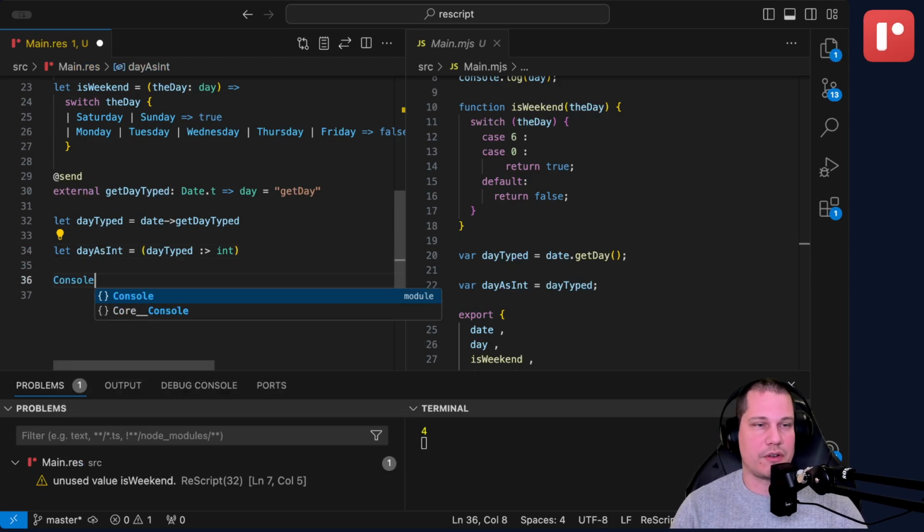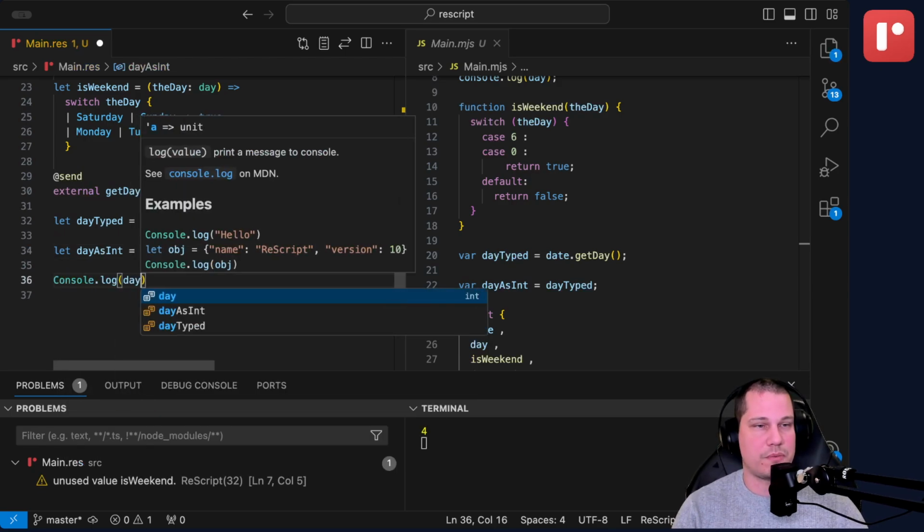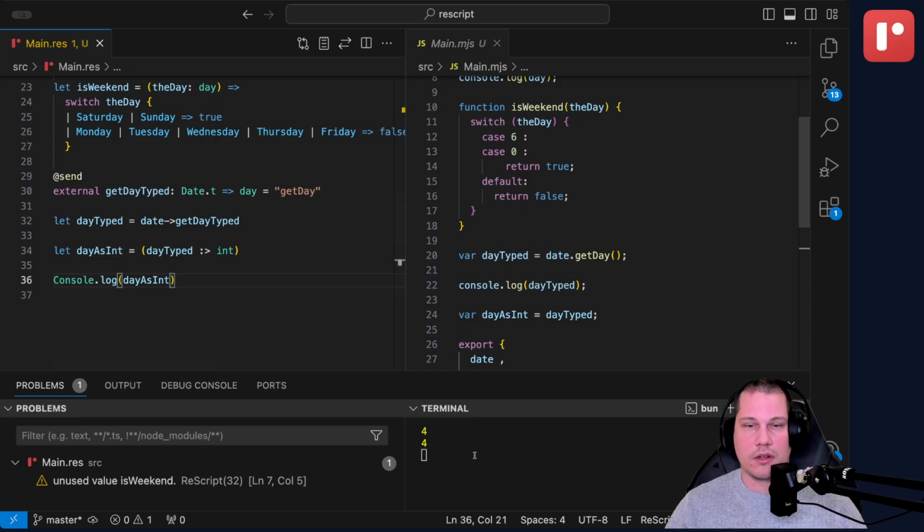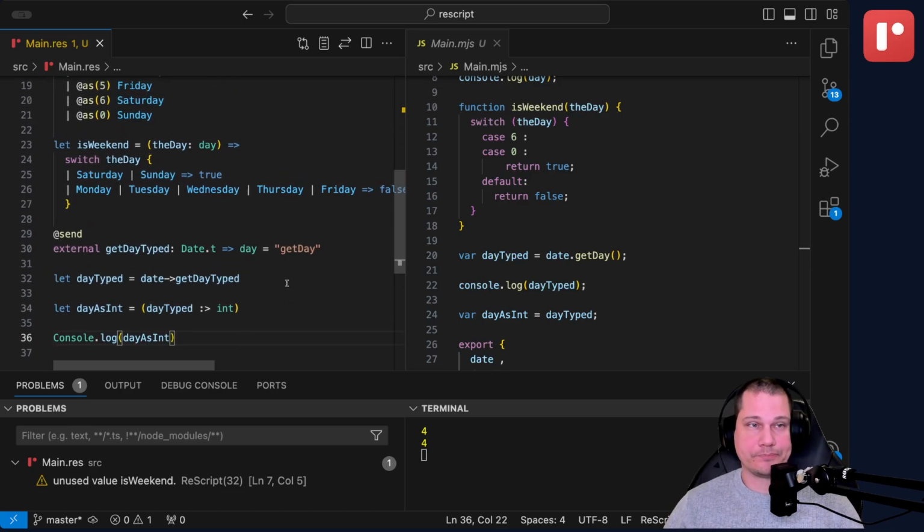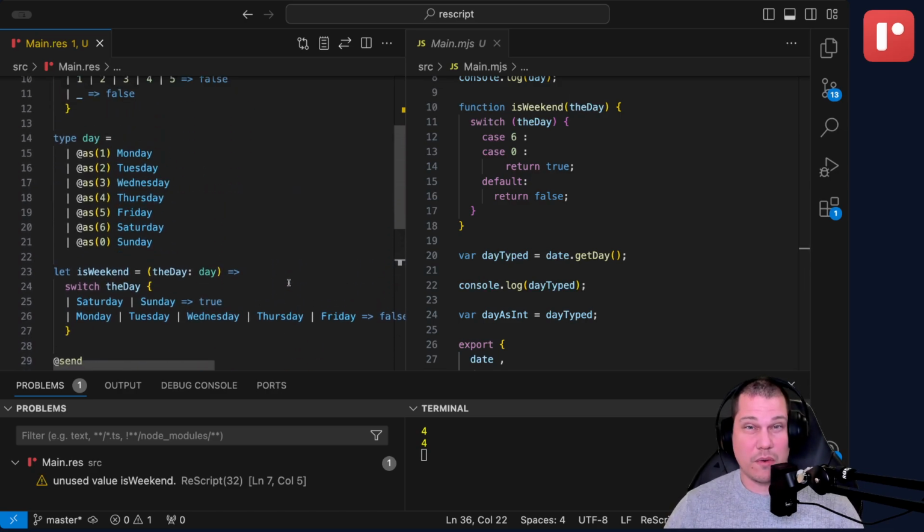So if we log this out, it's just the same thing as it was before. Exactly, it logs as 4. But we derived it from day typed. So that's a little bit about how you can use variants to make working with APIs where you know the possible values it can assume much more convenient and nicer.